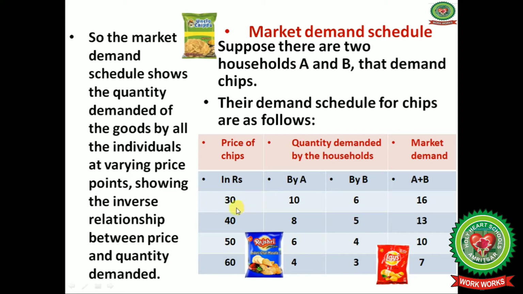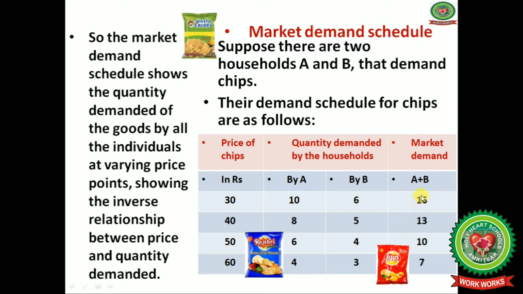In the same way again, when the price of the chips is increased from rupees 40 to rupees 50, what happened? Again the demand by household A decreased, and by B also decreased, and the summation of demand by both the households, that is 6 plus 4, equals 10.